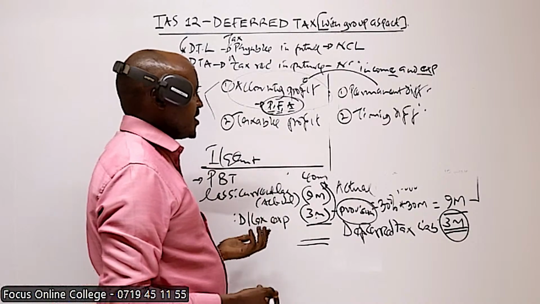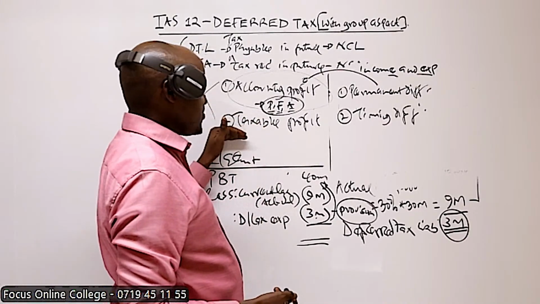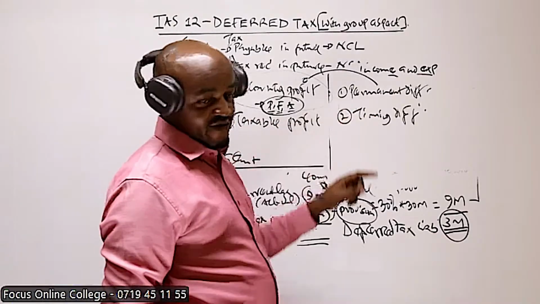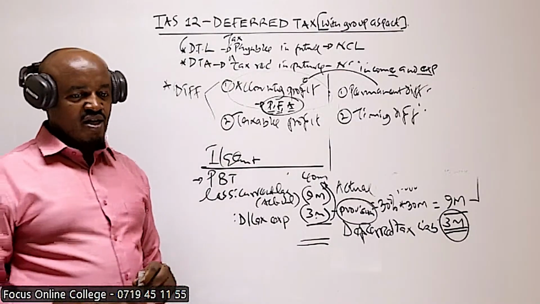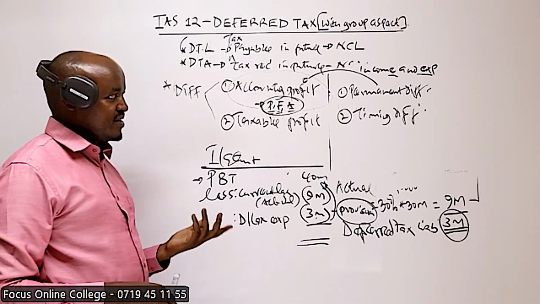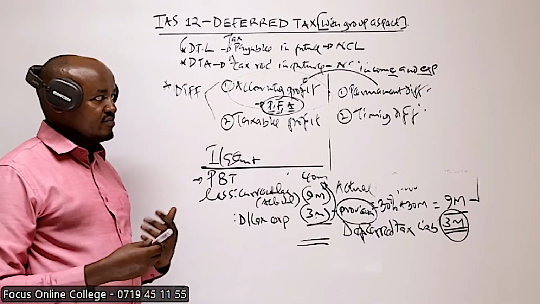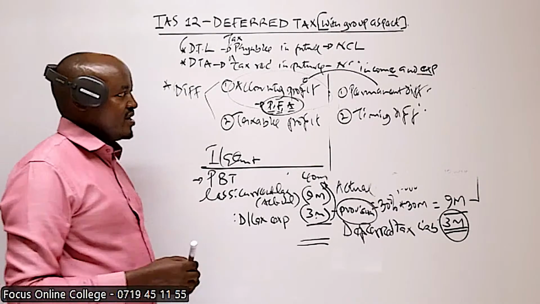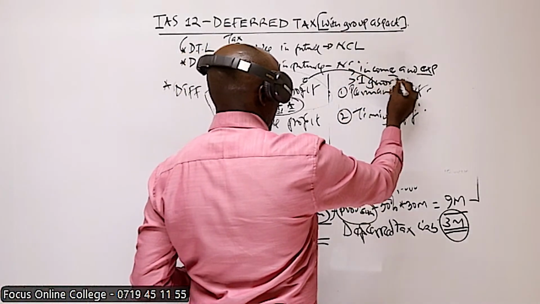So automatically, that will give rise to a difference between the accounting profit and taxable profit. And that difference is known as the permanent difference. We say that this difference basically does not give rise to deferred tax. And therefore, in the computation of deferred tax, this difference is ignored.